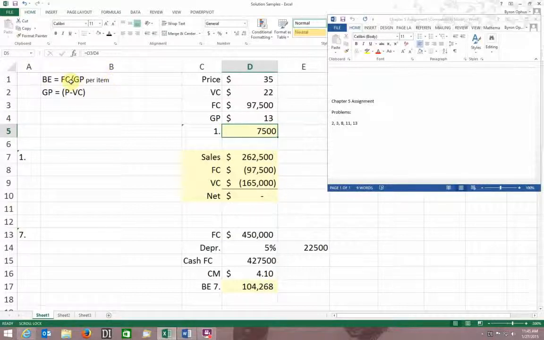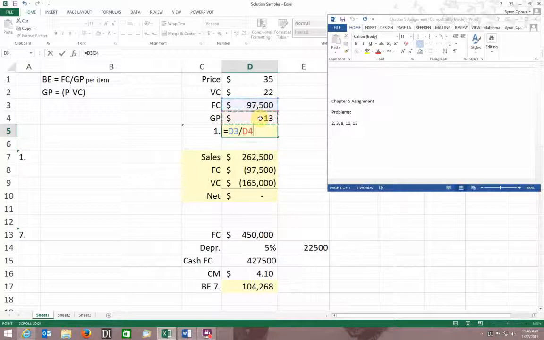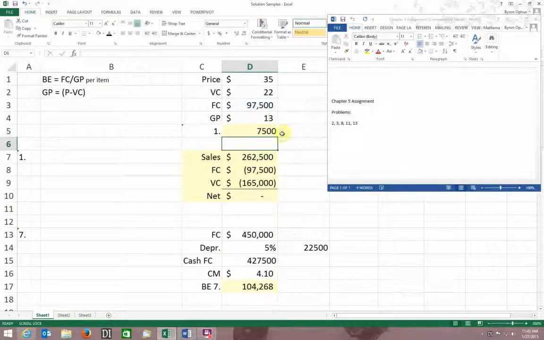Okay, so how do I calculate break-even point? Well, I went ahead and put the formula in up here because they've got the formulas kind of given to us. Just my fixed costs divided by my gross profit per item. Contribution margin I would normally say is the per item thing, whereas gross profit would normally be if you were doing an entire worksheet, if that makes any sense. So my break-even point for number 1 then is simply equals my fixed cost divided by my gross profit per item, $13, right? I got a break-even point in units of 7,500.